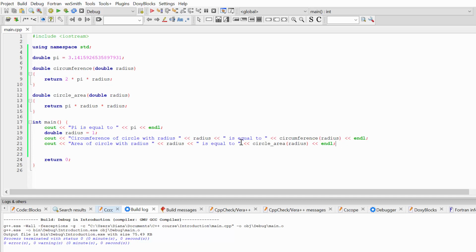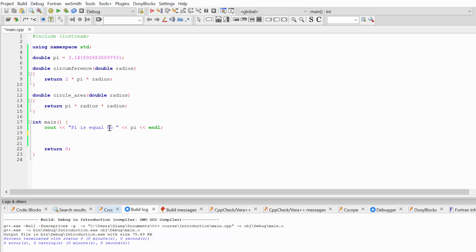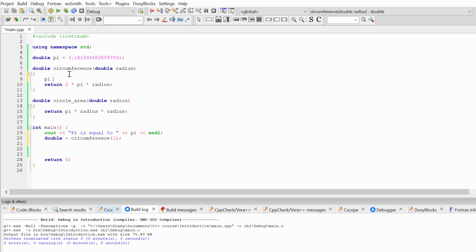Let's, for example, make the next experiment. I'm going to type our variable pi, and then I'm going to call for some function. Let's call for our function circumference. And inside of this function, I'm going to change the value of our variable pi. Let's set pi equal to 3. And after we did it, let's now repeat our message pi is equal to, and let's check if now after we call this function inside of which we change the global variable pi, if our pi is now different.